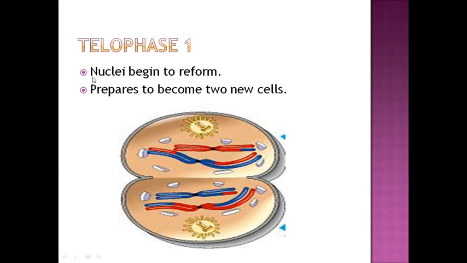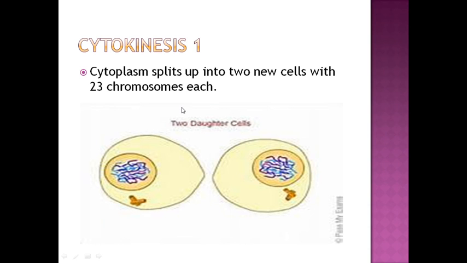Now nuclei begin to reform. Prepares to become 2 new cells. So they form new cells. That's the final stage of karyokinesis. Then what happens? Cytokinesis 1. The 2 new daughter cells are produced with 23 chromosomes each. So this gets halved, 46 forms 23 and 23.